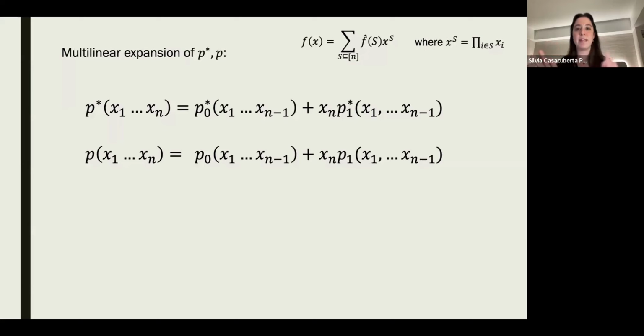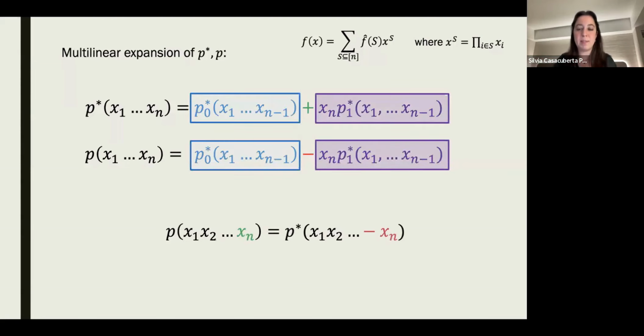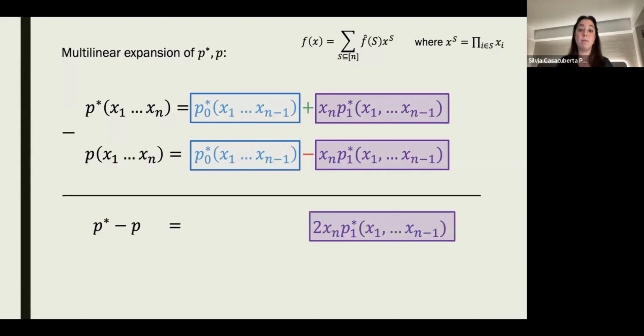I've just separated the terms that do not depend on the nth bit and the terms that do depend on the nth bit. By definition of P, as P star flipping the nth bit, we can rewrite these two functions. And so when we subtract them in the form that we're going to have in the multi-accuracy condition, the blue term disappears and we only get left with the purple term.